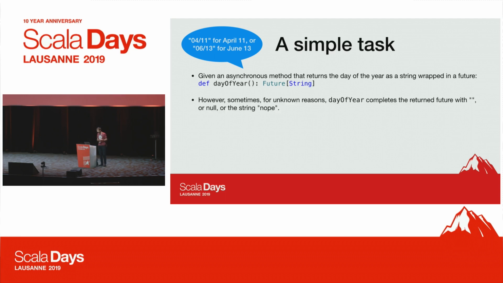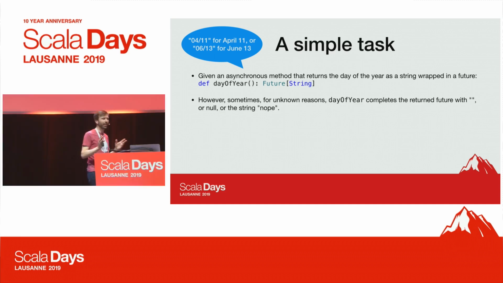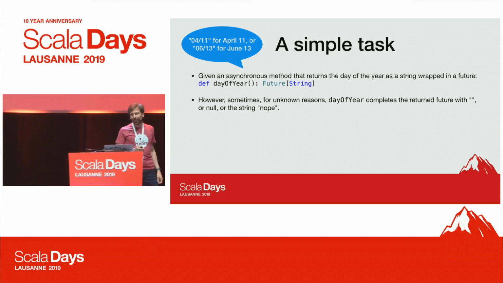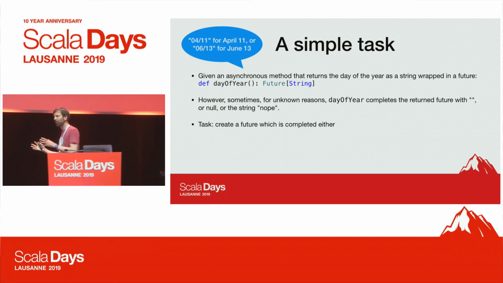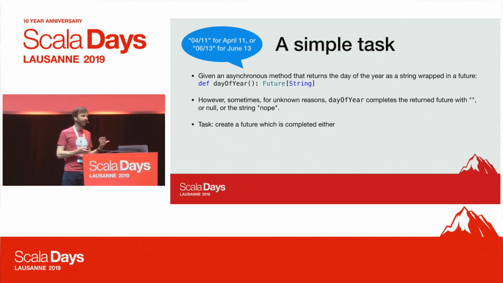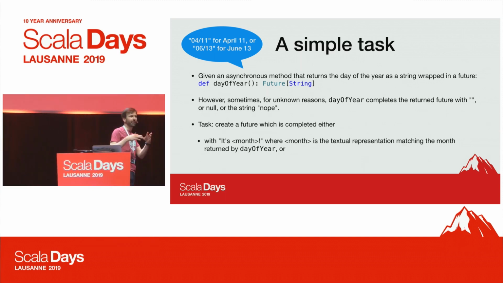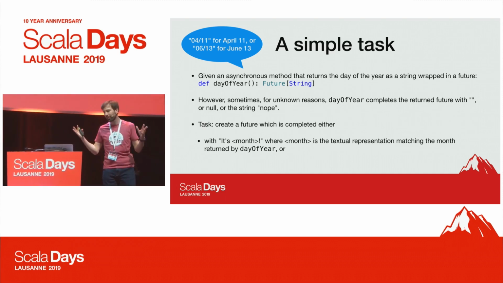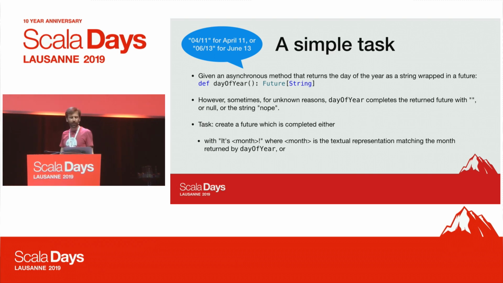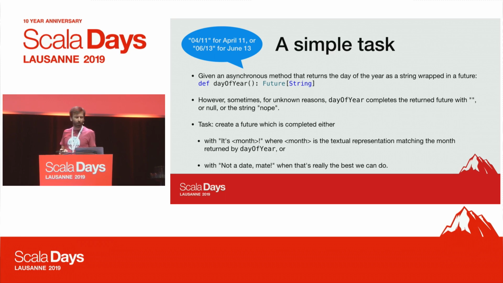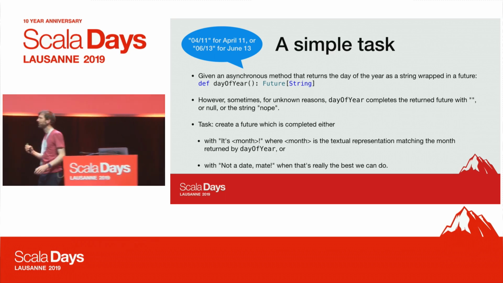Now sometimes this method can complete the future with an empty string or with null or nope. And what we should do is create a future that's completed either with a string of its month, like April or whatever, where we turn the number into a textual representation, or it should complete with "not a date".